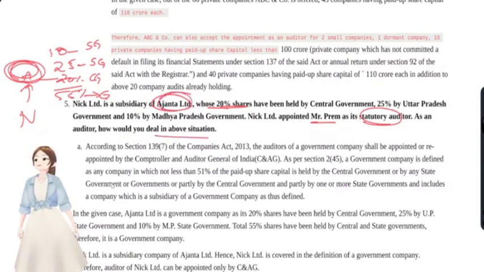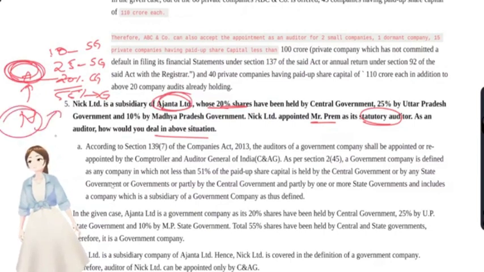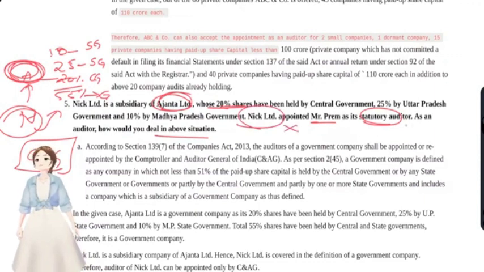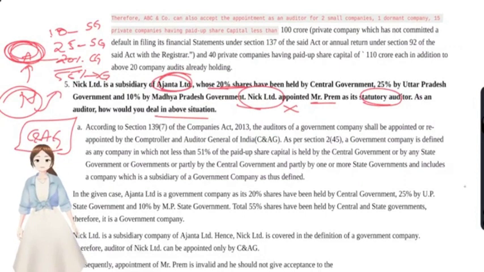See, Ajanta Limited is a government company. Subsidiary of that government company is also deemed government company. So who has right to appoint the auditor for a government company? C&AG has right to appoint the auditor for a government company. The board of directors of NIC Limited cannot appoint the statutory auditors. Okay, so we'll see the answer here.